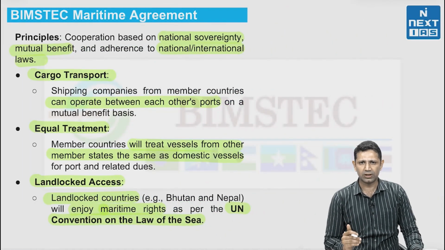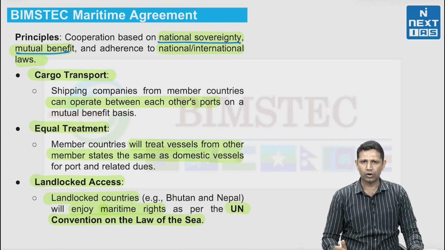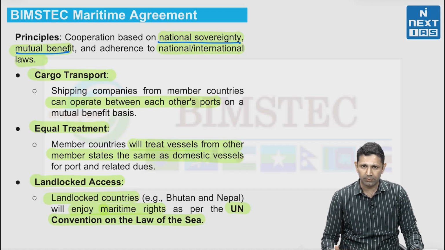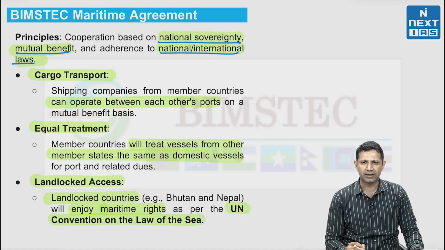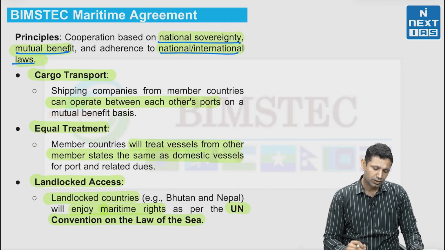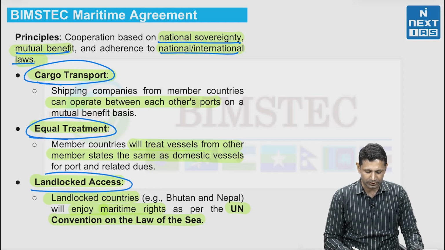Next are the principles. It is based upon three principles. First of all, national sovereignty will not be compromised. Second is mutual benefit. And thirdly, national and international laws will be respected and adhered to. Now, there are three elements under this. One is cargo transport, second one is equal treatment, and third one is landlocked access.